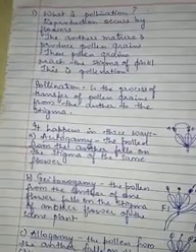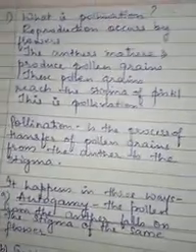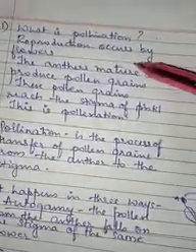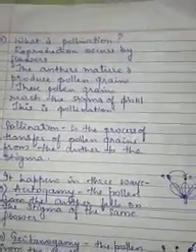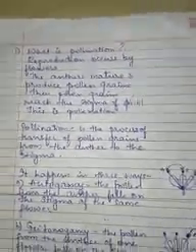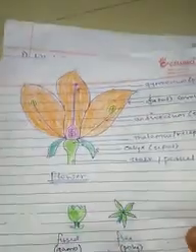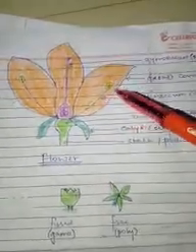So to start with, the first question is, what is pollination? We already know from the previous chapter that reproduction occurs with the help of the flower. If you remember the diagram of the flower that we had discussed in our previous chapter, this is the diagram of the flower.